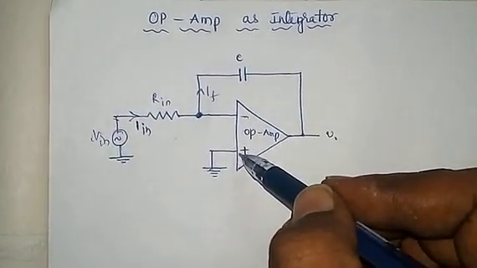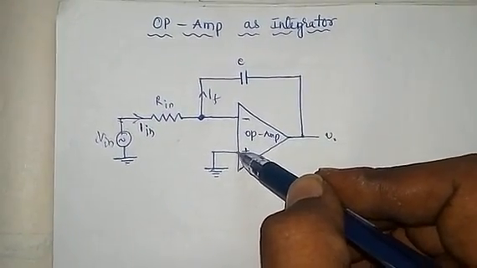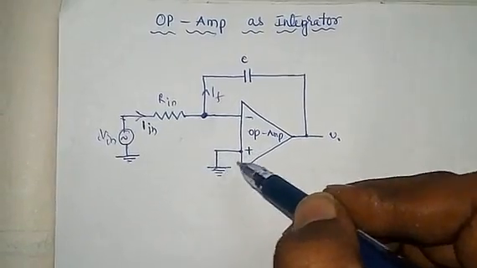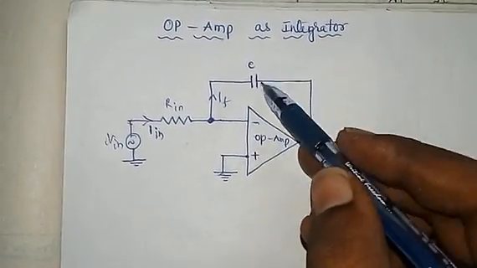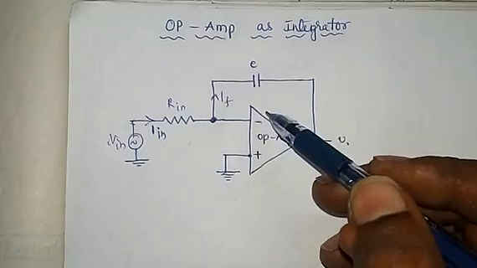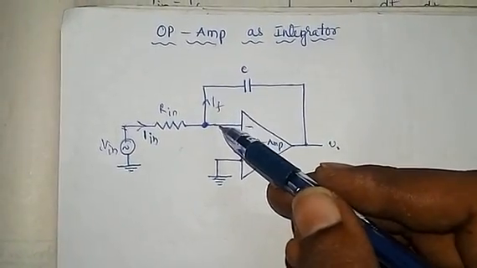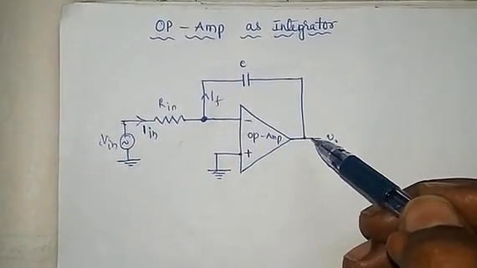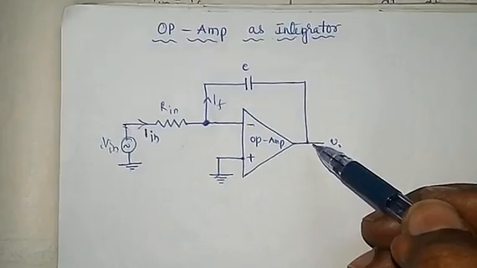The non-inverting terminal is connected to ground. The feedback capacitor is connected across the inverting terminal and the output voltage terminal.